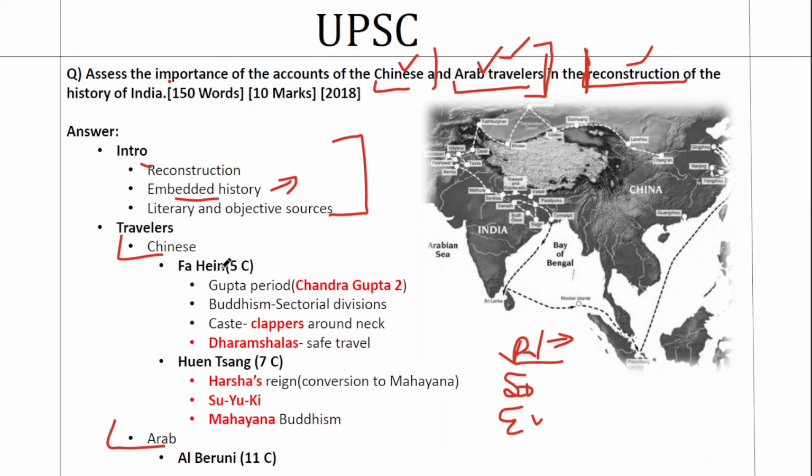Then under that, we are giving the travelers one by one. In that way, it will give more visibility to you. So you are giving the traveler, then you are marking his spirit, then his contribution, then how it was enabling the reconstruction of history. This is a more organized way of structuring this answer, but this is not a hard and fast rule. You can be flexible. Then one value addition to this is the map.